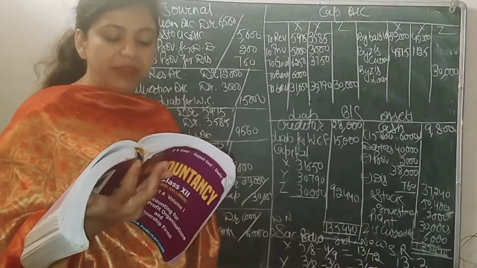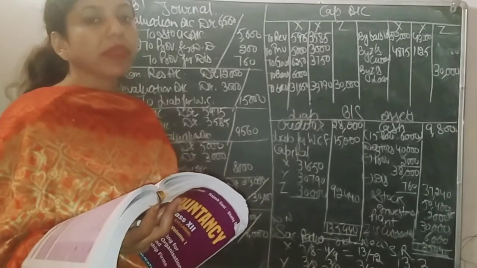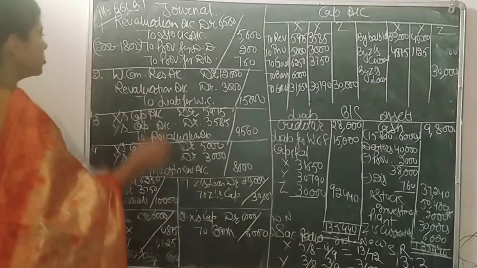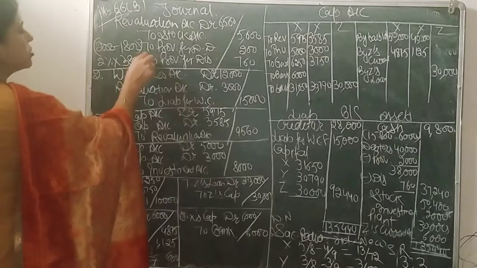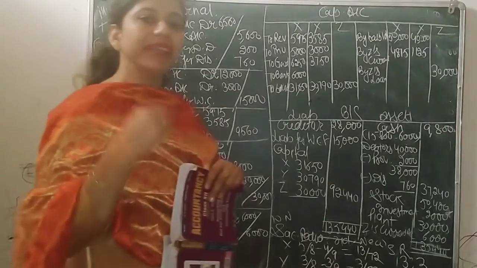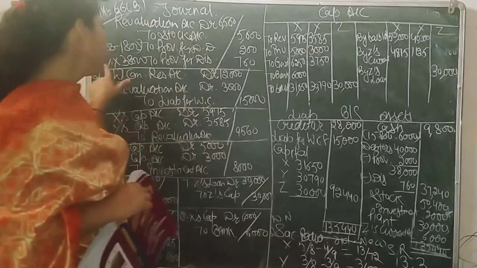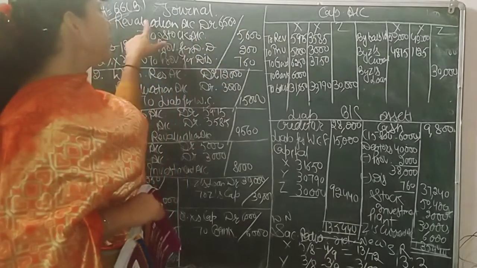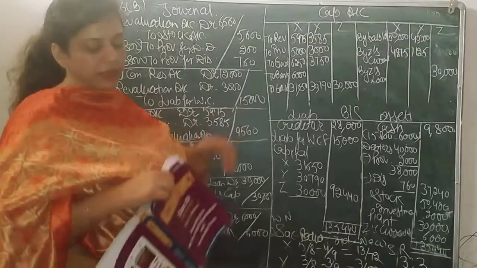After that, one more provision for discount on debtors at 2%. On what amount will we place 2%? On 38,000, that is 40,000 minus 2,000 total provision. So 2% of 38,000 will be 760. These are the losses, so the total will be posted on the debit side of revaluation: 6,560, total of these three.